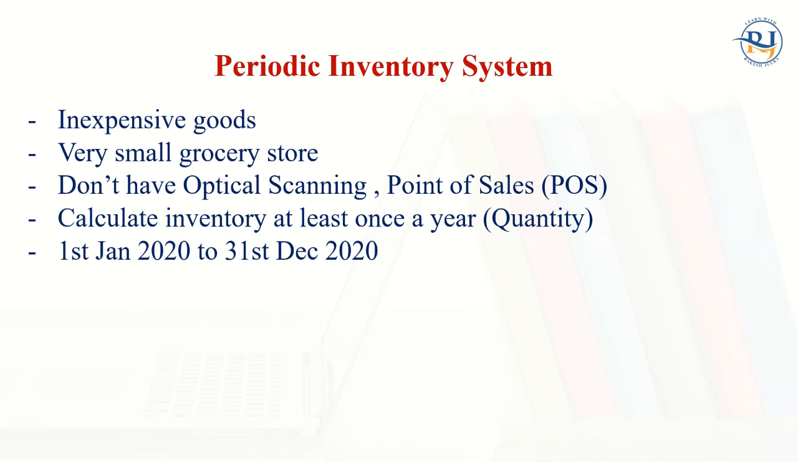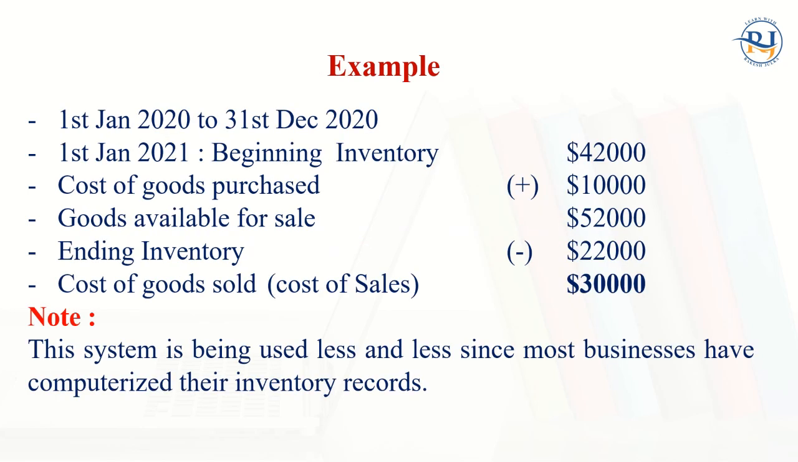Maybe from 1st of January 2020 to 31st of December 2022. This is the counting period. At the end of the period, they count inventory physically. That is the periodic inventory system.